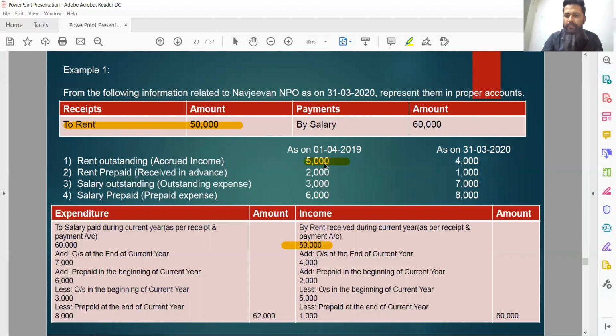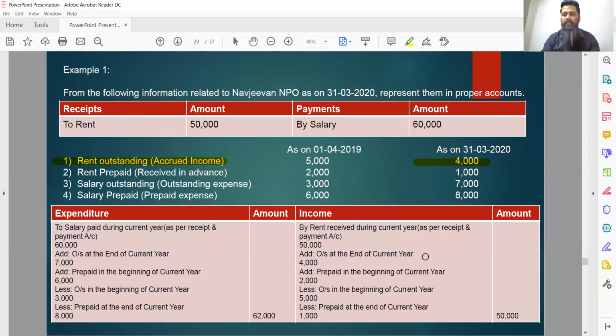So these 5,000 must be deducted from 50,000. So outstanding in the beginning of current year, that is rupees 5,000, are deducted from total rent received during current year. Rupees 50,000 was the total rent received during current year, minus 5,000 has been done from that. Why? Because these 5,000 rupees does not relate to current year's income. Let's move to the second part of adjustment. Rupees 4,000 are still outstanding by the end of current financial year.